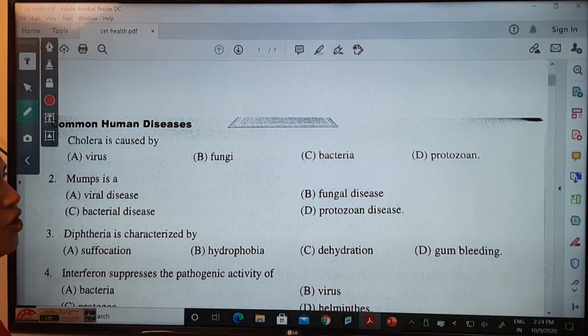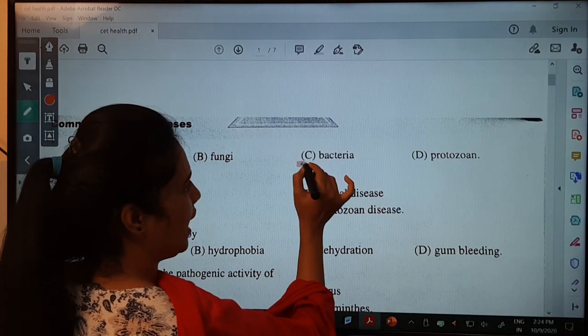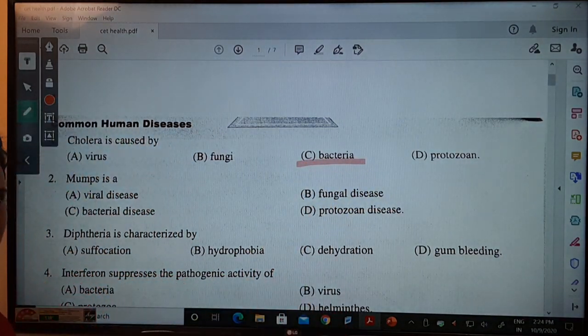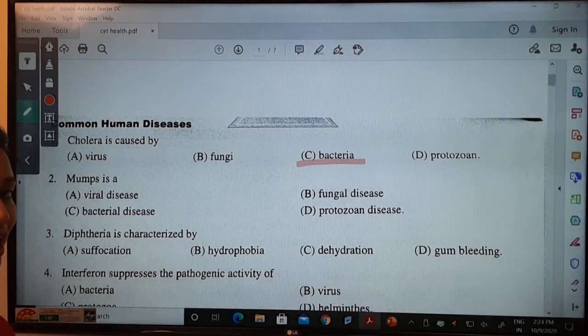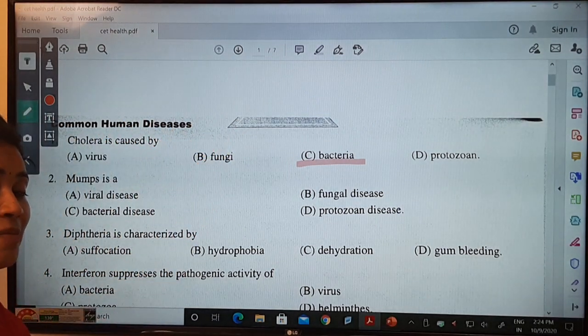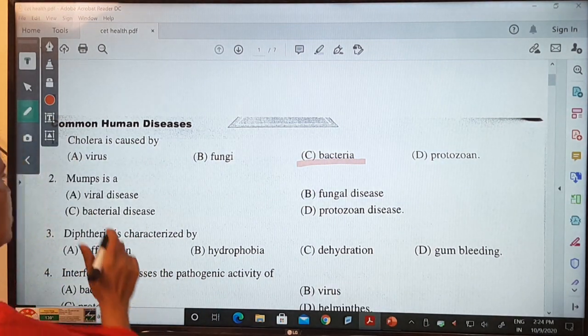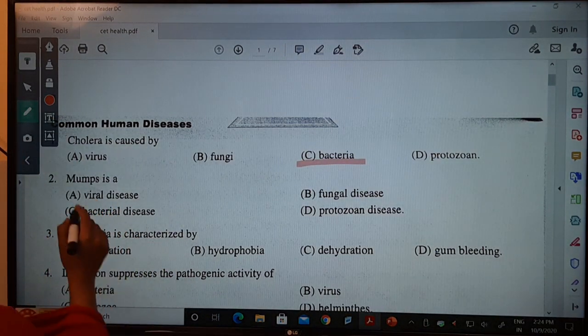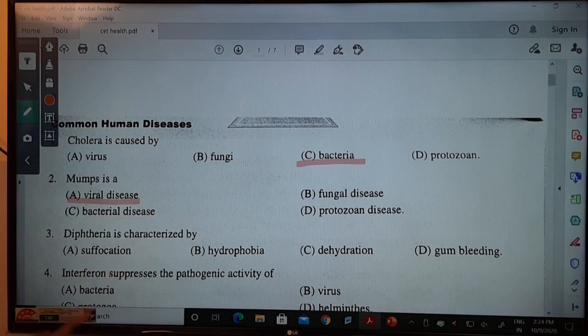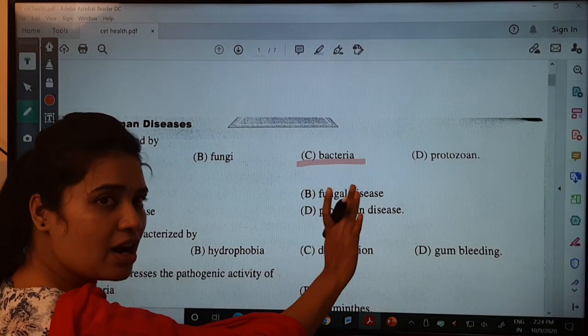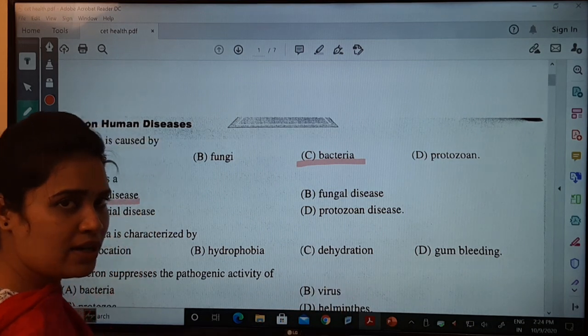You people already know it is mainly caused by what? Bacteria. It is a bacterial disease. Okay, next comes mumps. Already you have seen that mumps is mainly caused by what? Virus. It is not a bacterial disease. So mumps is a viral disease, so the first answer is correct. It is not a bacterial disease, not a fungal disease, and not a protozoan disease.